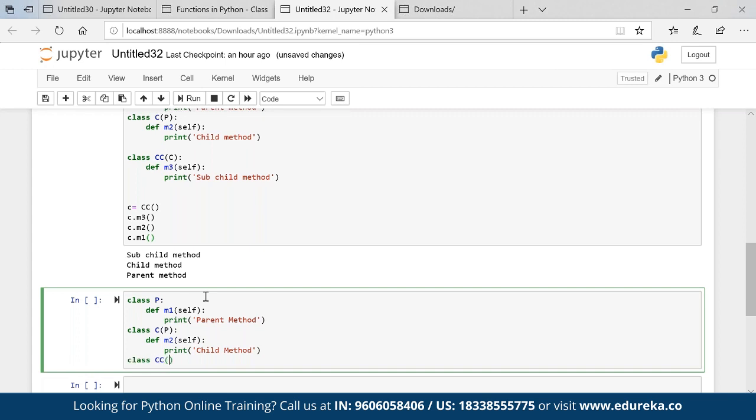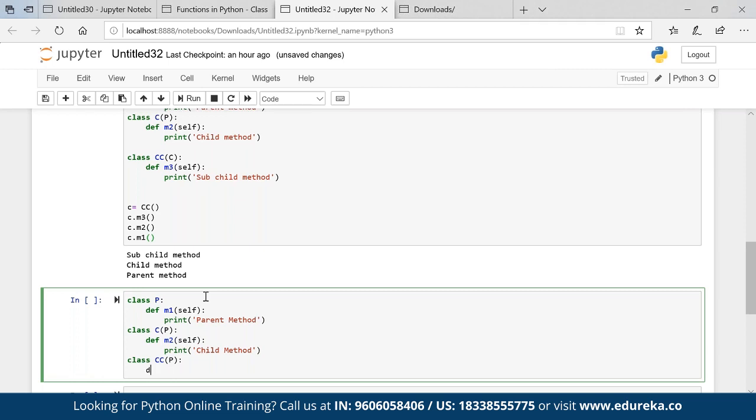Class CC, P, def M3 self, print sub child method, right?